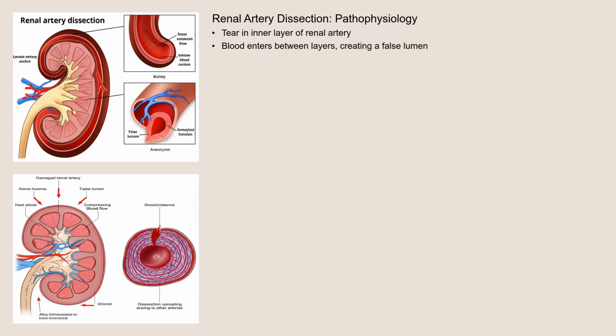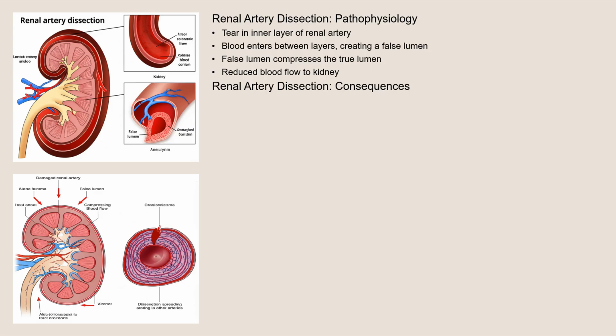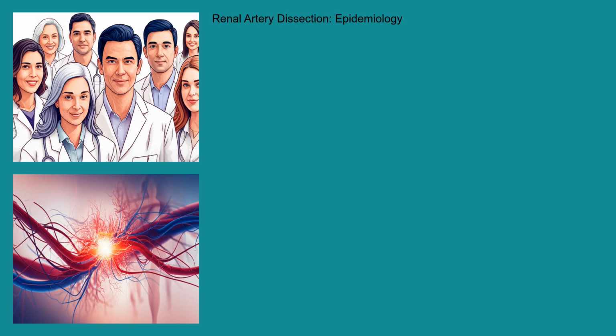The reduced blood flow can lead to kidney damage, including ischemia or lack of oxygen, and potentially kidney infarction, which is tissue death due to lack of blood supply. The dissection can also extend into other arteries, further compromising blood flow. In some cases, the dissection can cause an aneurysm, a bulge in the artery wall, which can rupture and lead to life-threatening bleeding. Renal artery dissection is a relatively uncommon condition, making precise epidemiological data somewhat limited.